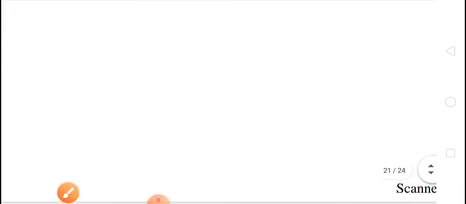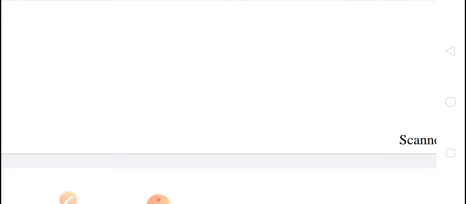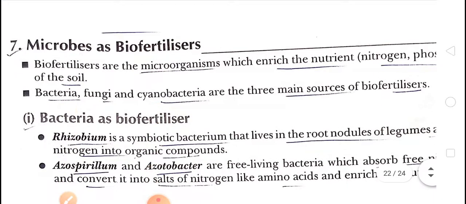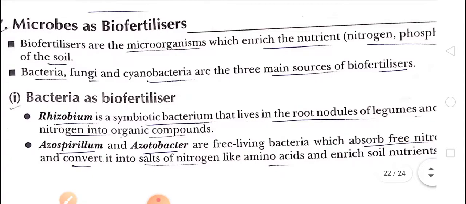So here we discussed microbes as biocontrol agents. Next one, microbes as fertilizer, biofertilizer. So we know very well, children, about fertilizer. Fertilizers are chemicals that can increase the fertility of soil, but they have certain harmful effects.